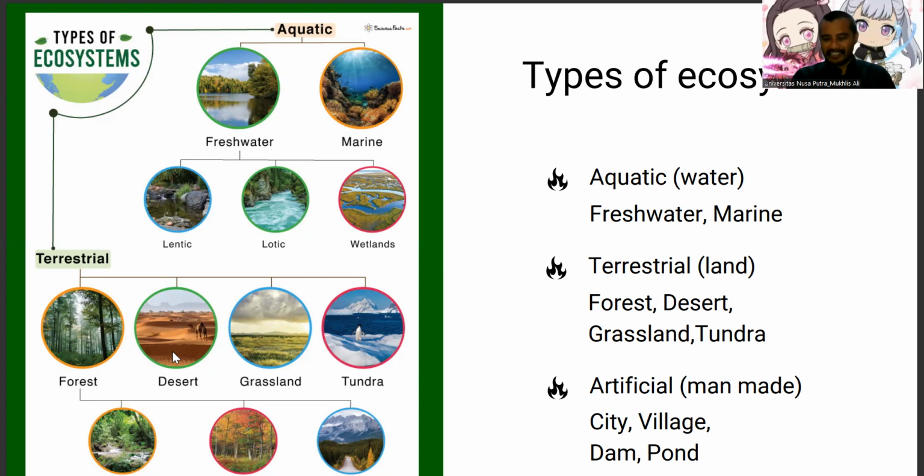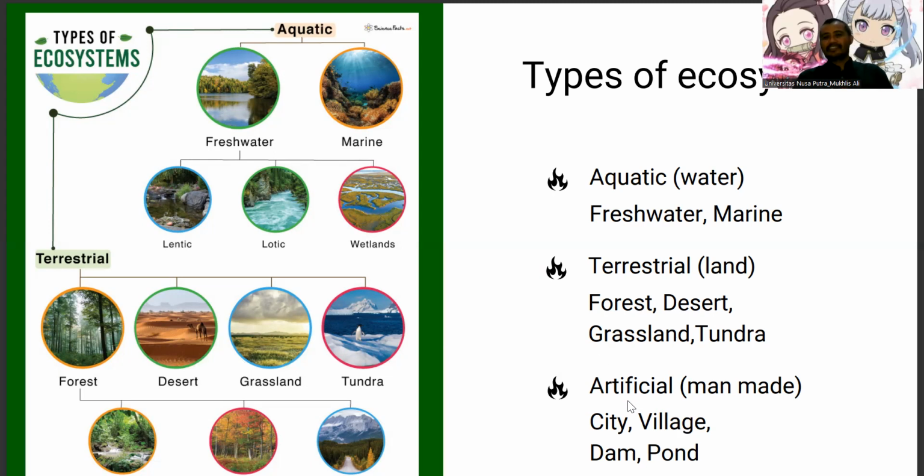The next one is desert. Desert we can find mostly in Africa and Middle East. The next one is grassland, like in savanna and steppe. And the last one is tundra. Tundra is ecosystem in pole area, in north and south pole of the earth.